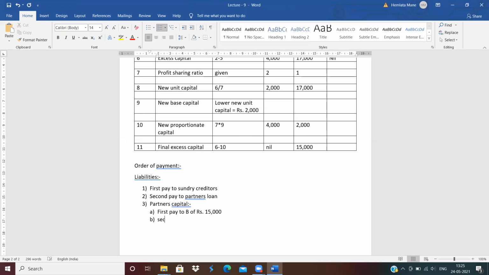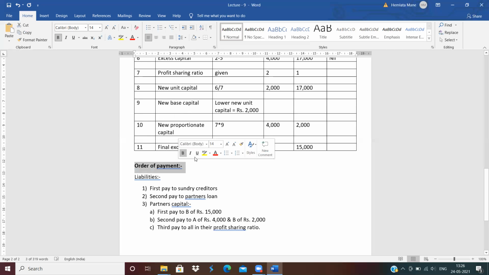Next, second pay to whom? Second pay to A and B. Second pay to A of rupees 4,000, and B of rupees 2,000. And third pay to all in their profit sharing ratio. In their profit sharing ratio. Clear? Order of payment.